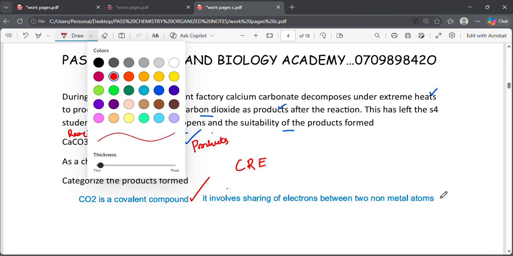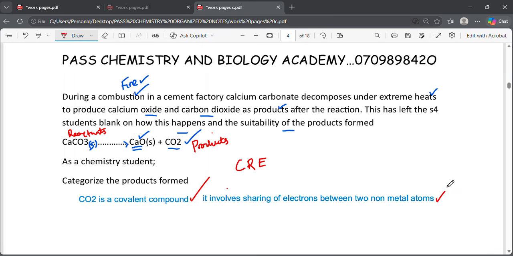But if you want, you can then add two non-metal atoms of carbon and oxygen. Okay, but also stopping here, it is okay. Now here you have given us a reason why you're selecting it to be that. So that is your second mark. This is the reason. Okay, it is a covalent compound. Why? It involves sharing of electrons between two non-metals.